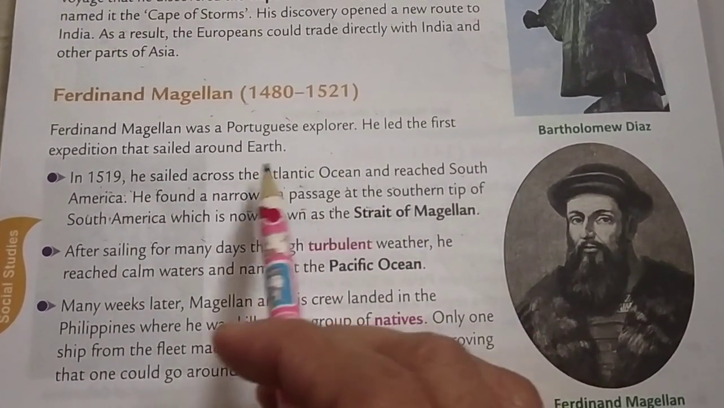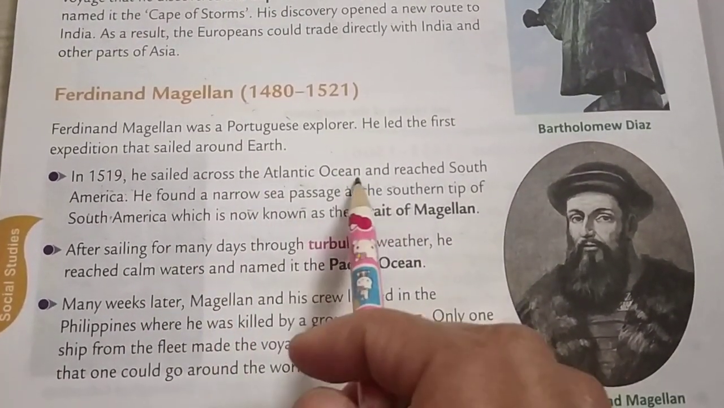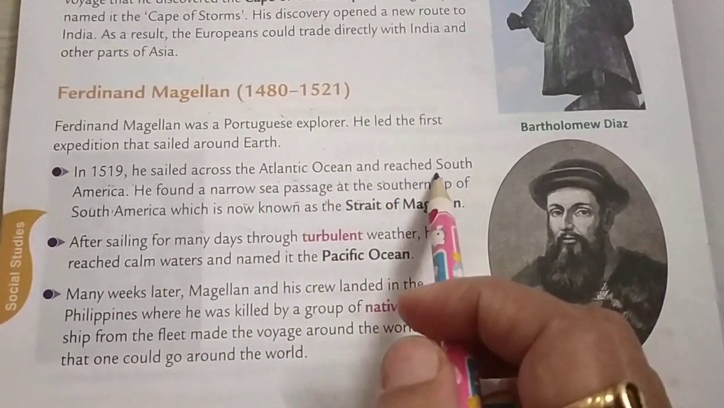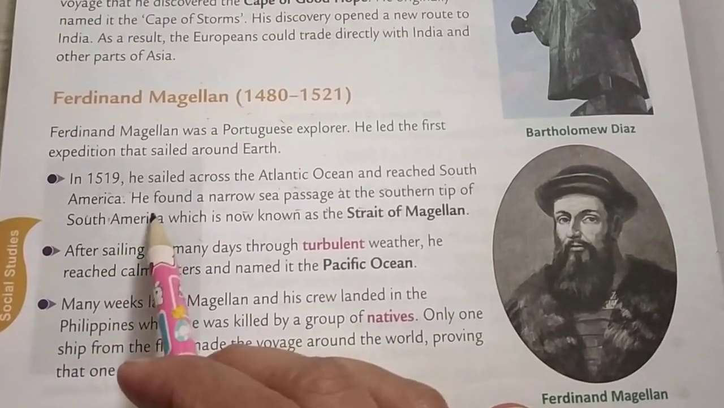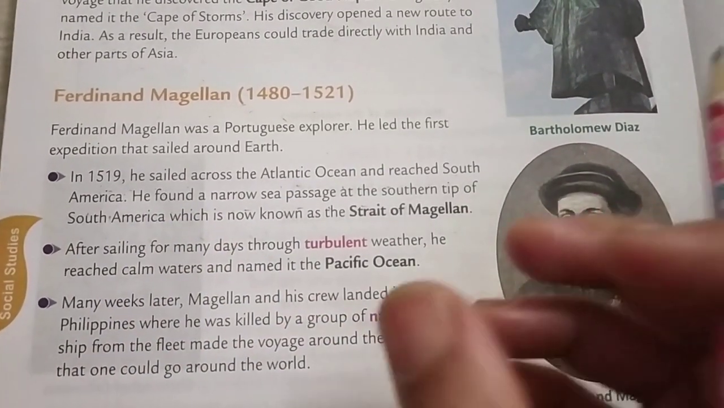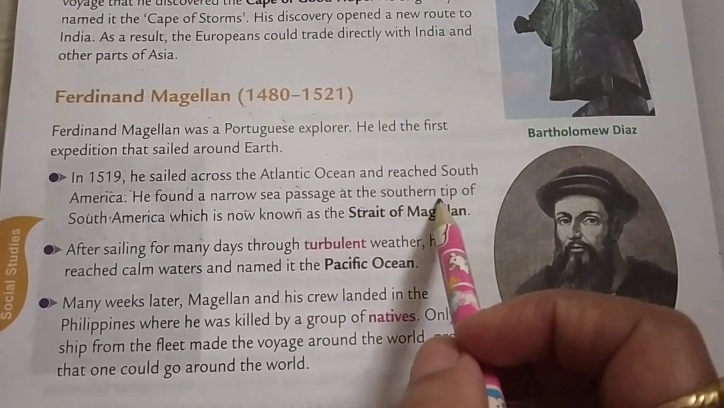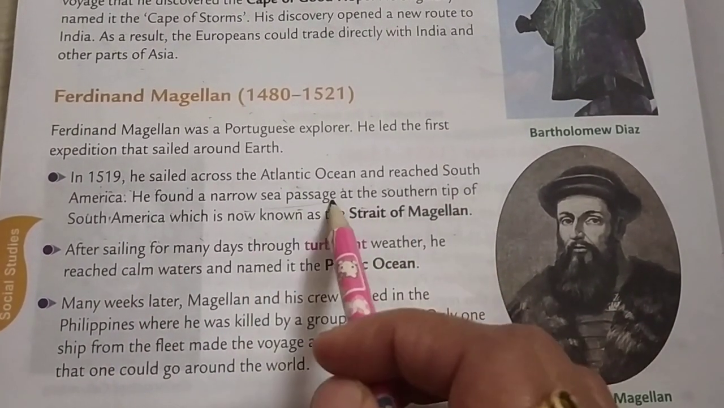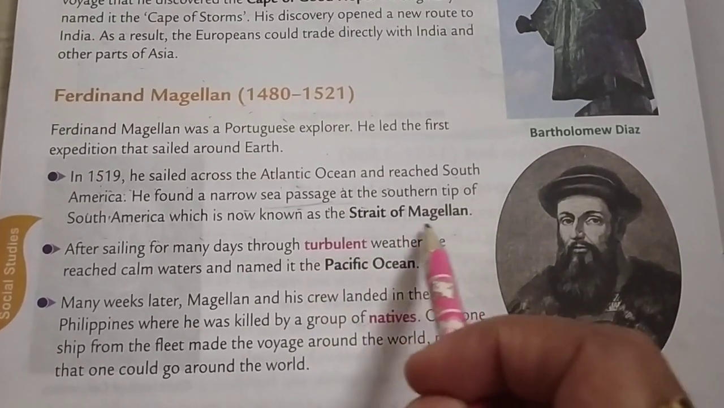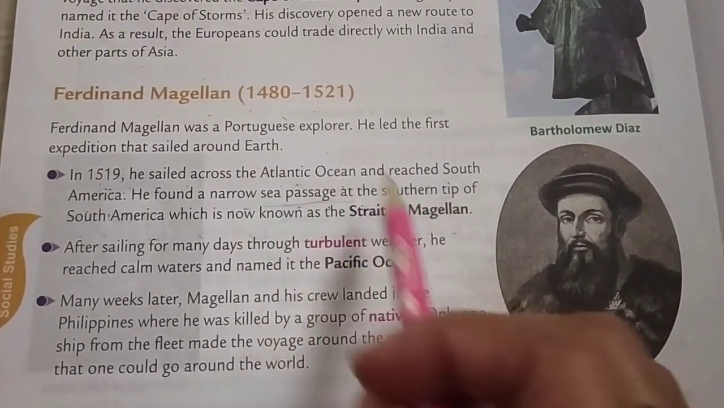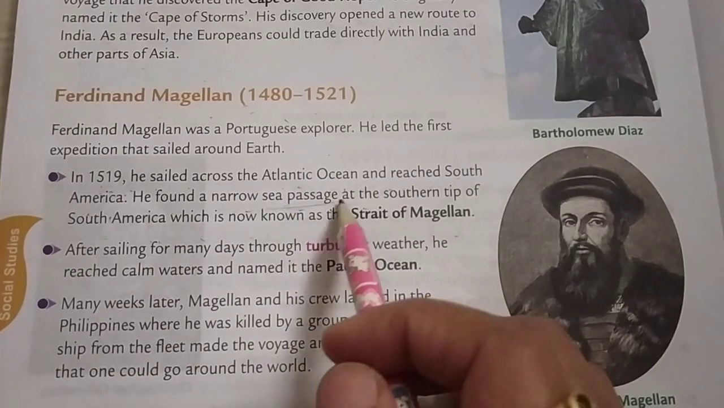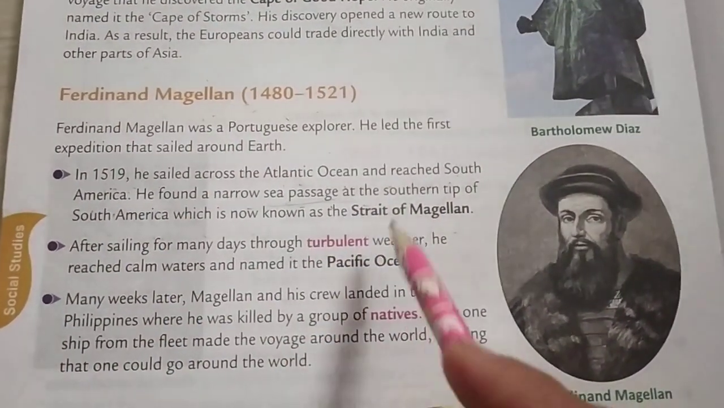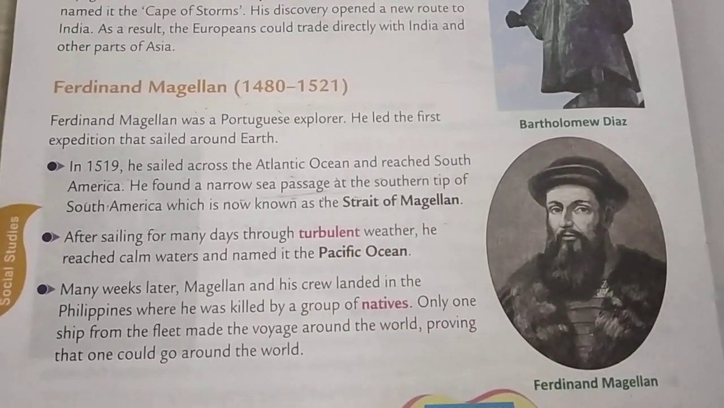So, when he sailed across the Atlantic Ocean, then he reached South America, and that time he found a narrow sea passage at the southern tip of South America, and that narrow passage is called the Strait of Magellan. Why? Because that passage was found out by Ferdinand Magellan. So the name was given Strait of Magellan.